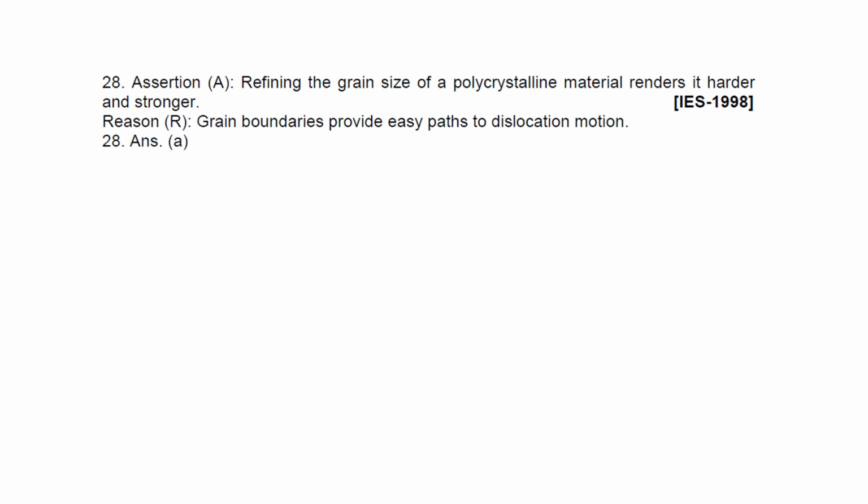Refining the grain size of polycrystalline material renders it harder and stronger, this is absolutely correct. Similarly, grain boundary provides easy path to dislocation motion, it's self-explanatory. You don't need to use much brain here. The statement itself is absolutely correct.